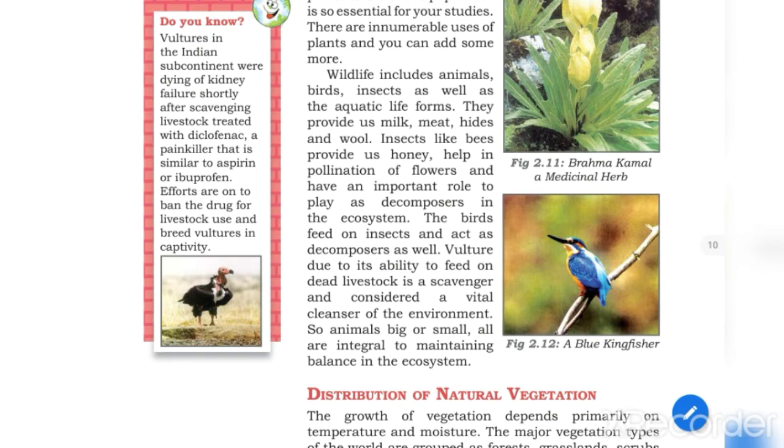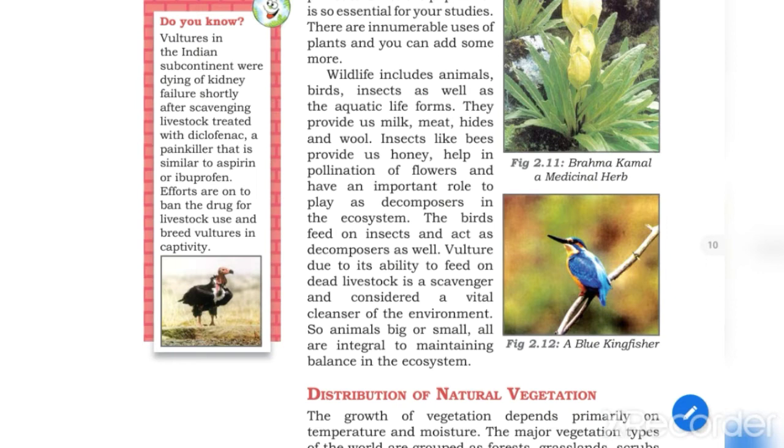Wildlife also has great importance from an economic point of view. Different types of medicines are made from many types of wild plants. We get wood from the forest itself, wool is obtained, fibers are obtained, other useful material is obtained. Many useful products like meat, medicines, lac, silk are obtained from wild animals.